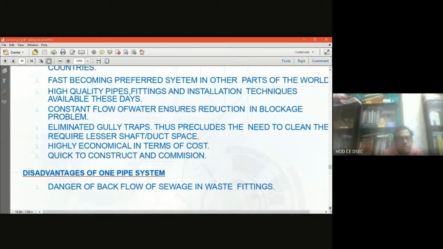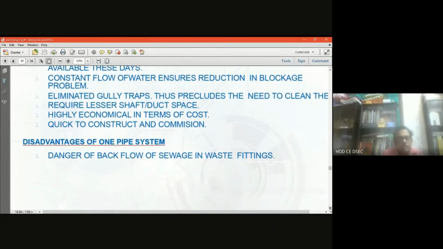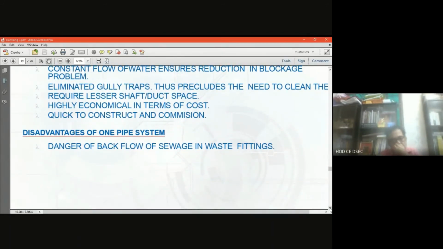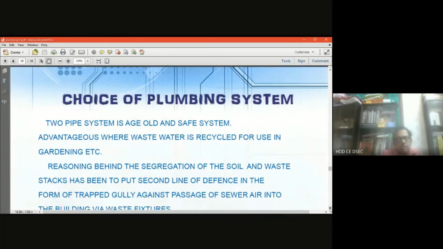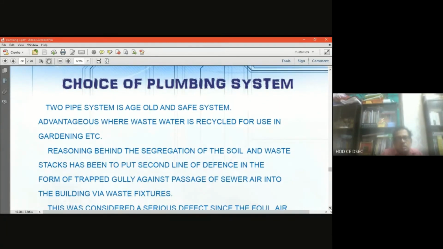Now, what is the disadvantage of the one pipe system? The disadvantage is the danger of backflow of sewage in waste fittings because it is a combined system. So, definitely there may be a chance of backflow from the soil pipe into the sewer pipe. Now, the two pipe system is a utility safe system. Its advantage is where wastewater is recycled for use in gardening, etc.